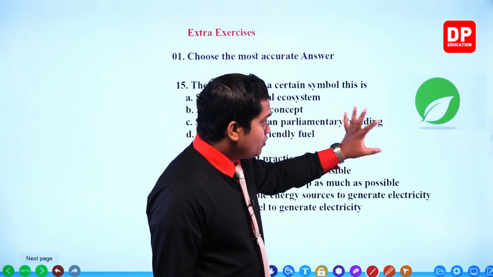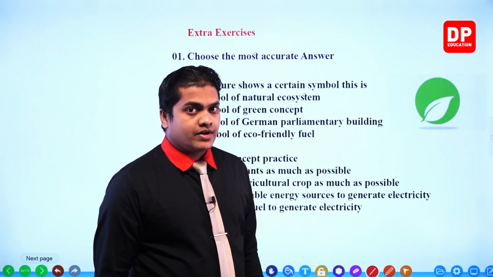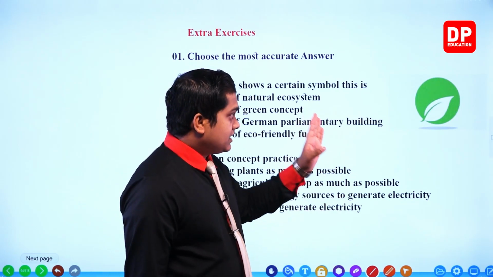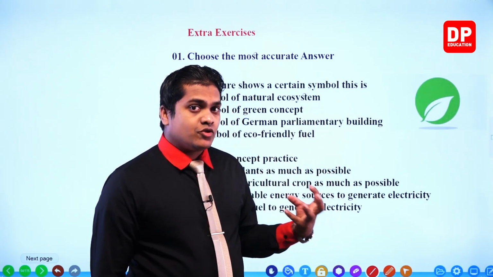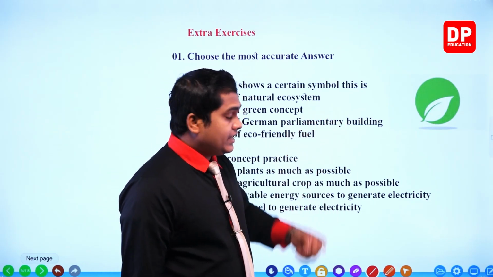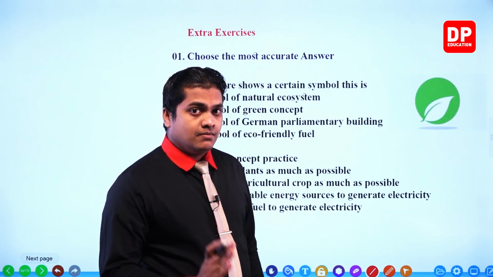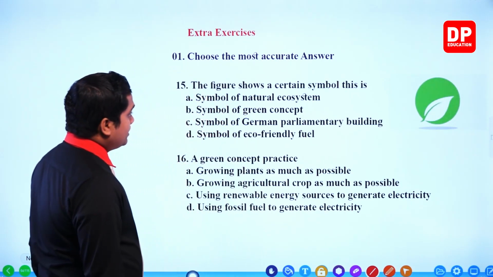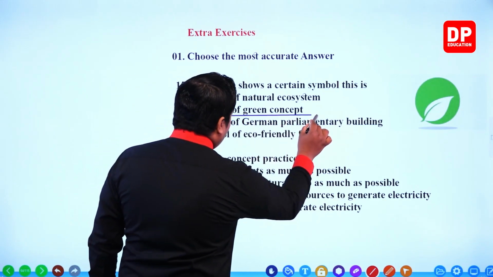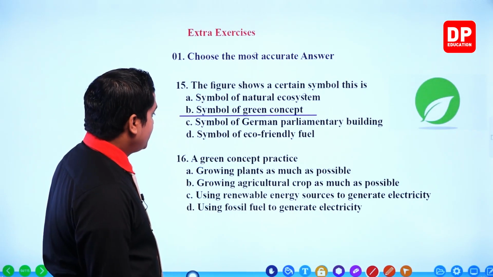This was a logo regarding the green concept, my dear children. We use this particular symbol in order to show the green concept. I told you that if a symbol like that is there in a certain building or any kind of place, that means that complex or the building is following the green concept. So this is the symbol of the green concept. Next one, a green concept practice.